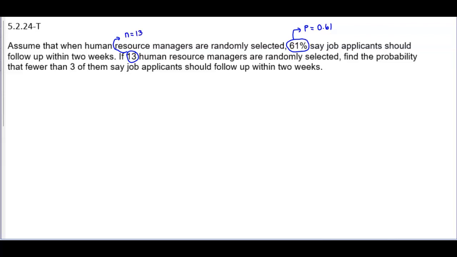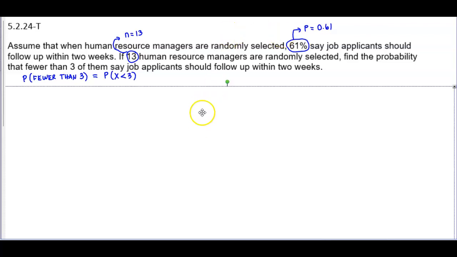Okay? And then we want to find the probability that fewer than 3 of them say job applicants should follow up within 2 weeks. So we want to find the probability that there are fewer than 3. Okay, so that also means that x must be less than 3. So therefore that would be the probability that we're looking for.